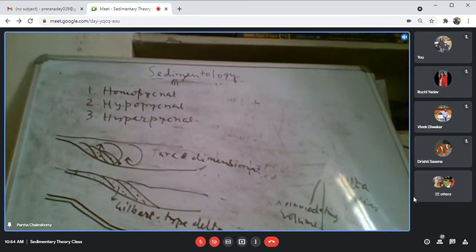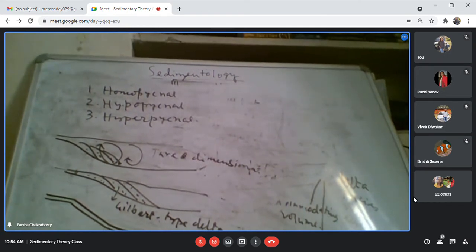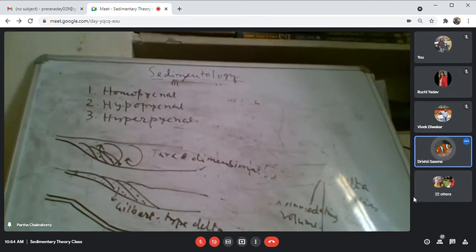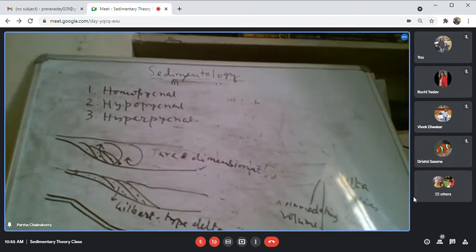What is the density of marine water? What is the density of marine water? 1.03 gram per cc. 1.03 gram per cc. So how much is that for river water?